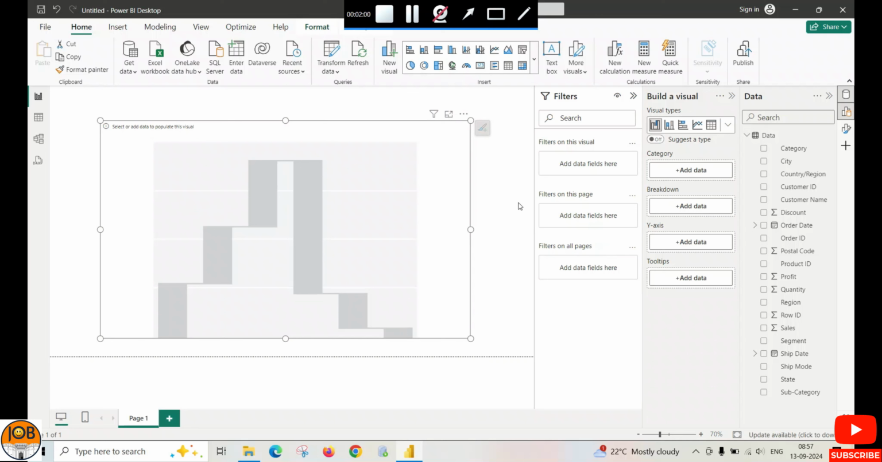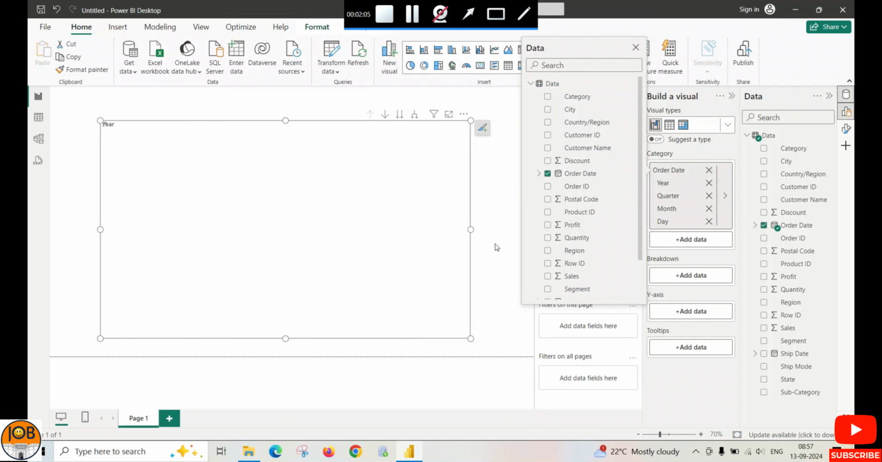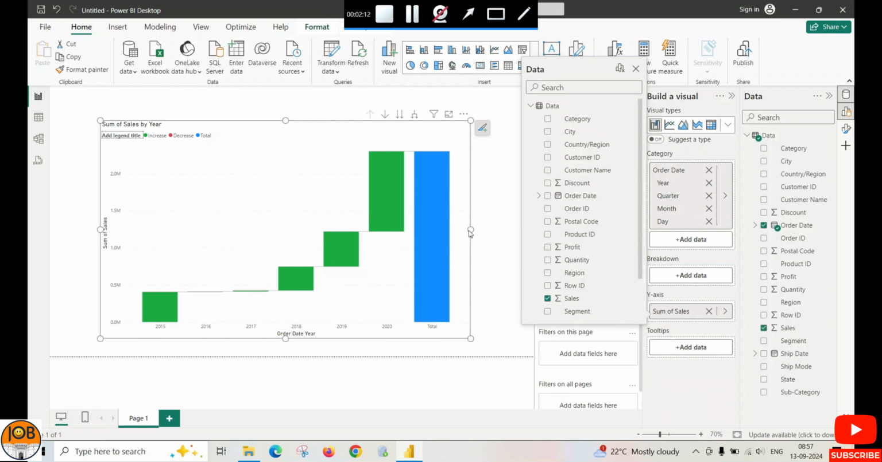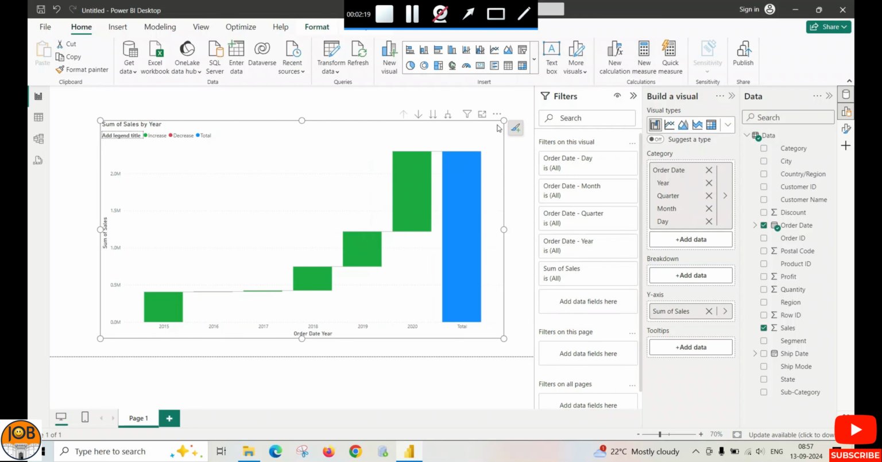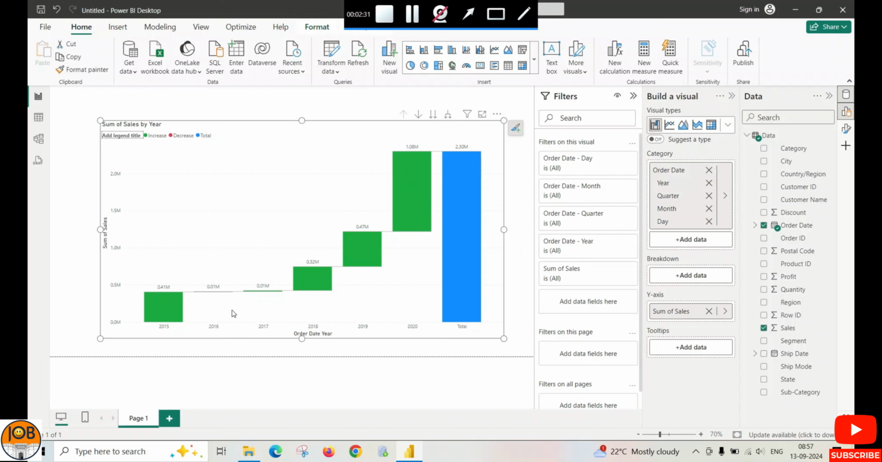For creating a waterfall chart, first we have to select order date, and on the y-axis we have to select sales. So here is our waterfall chart. Select data labels to analyze the data properly.